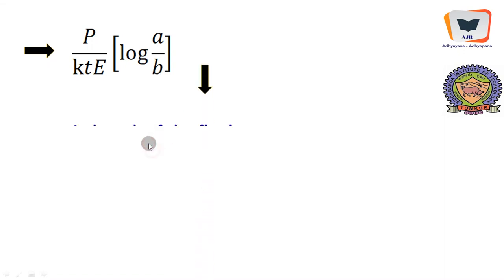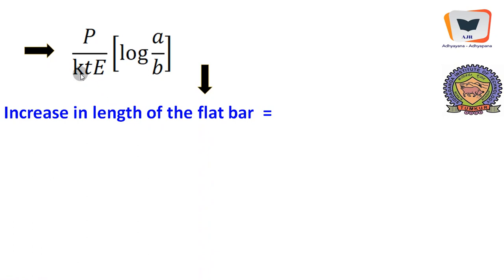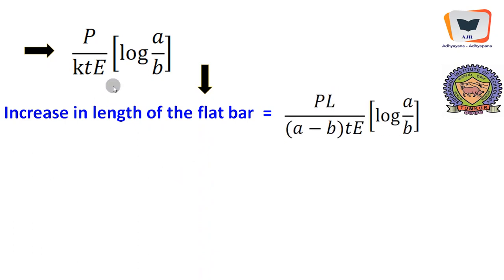And when we substitute for k, which is A minus B divided by L, L will go up and occupy the numerator, and we will be left with PL over A minus B into t into log A by B. And this is the expression.